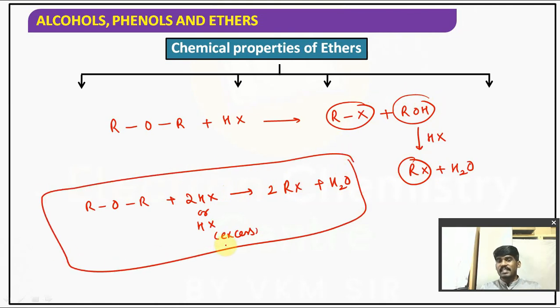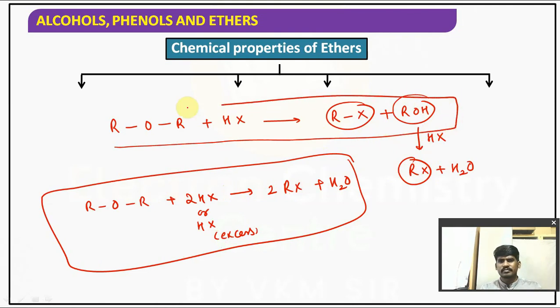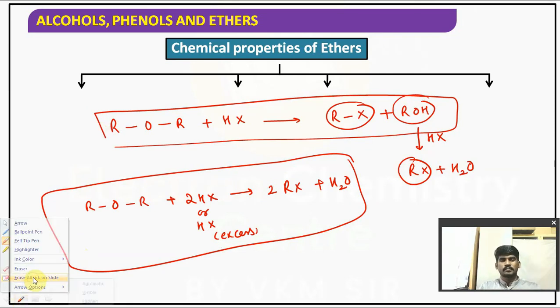It is for excess. If it is for less, this is the reaction. If you write it, it is enough. Understood the point? Very, very important reaction, children. Once again, cross check it.